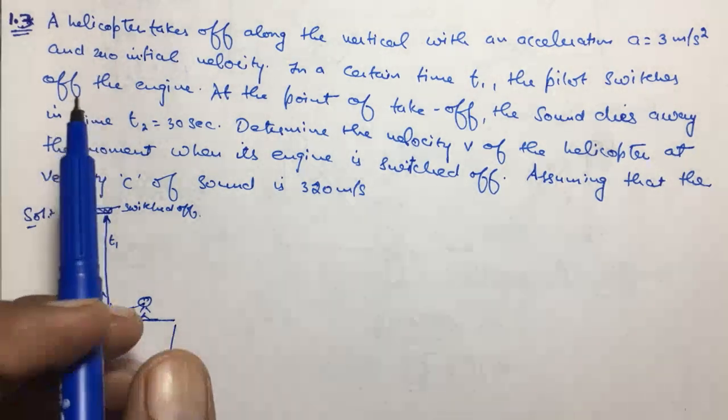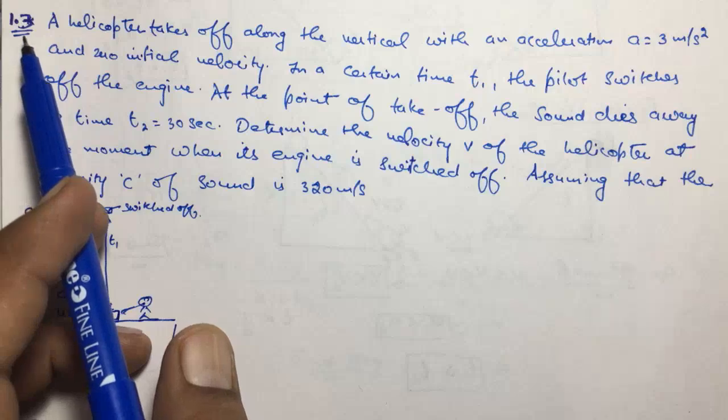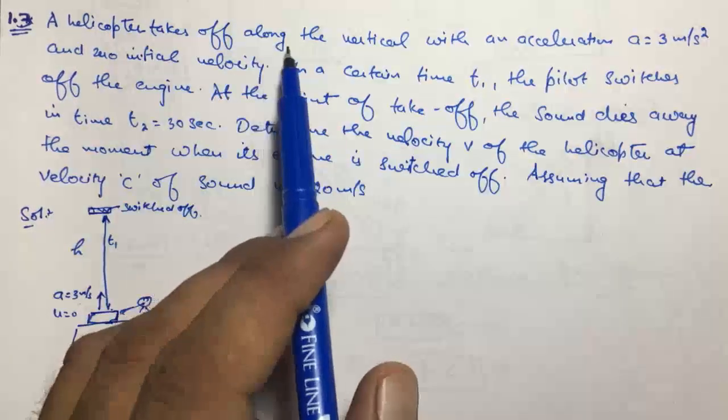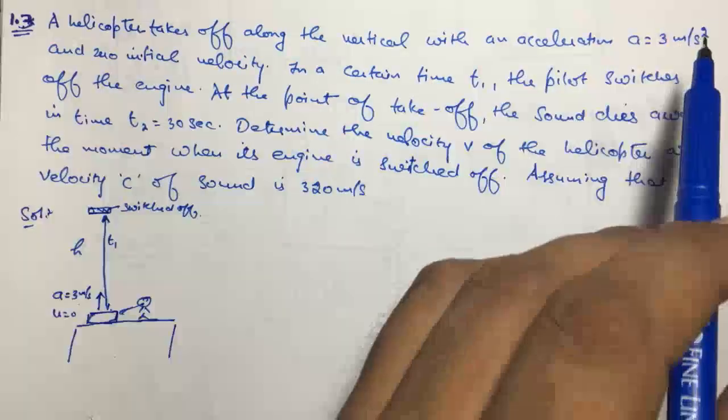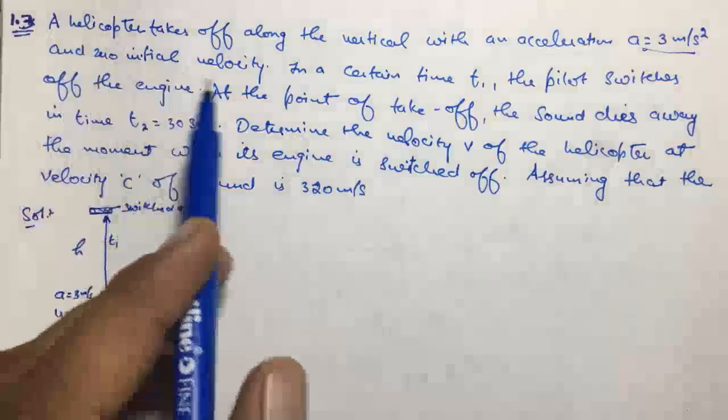Everyone. Today we are going to solve the next question from SS Grotto. The question is 1.3 and it says a helicopter takes off along the vertical path with an acceleration a equals 3 meters per second square and 0 initial velocity.